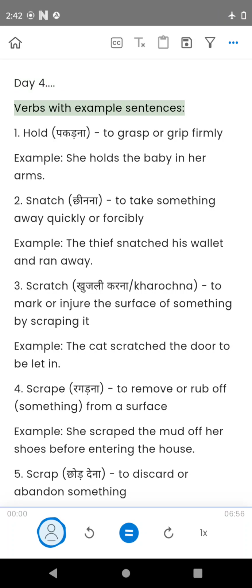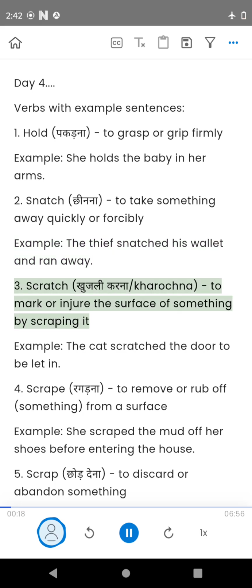Verbs with example sentences. 1. Hold, to grasp or grip firmly. Example, she holds the baby in her arms. 2. Snatch, to take something away quickly or forcibly. Example, the thief snatched his wallet and ran away.